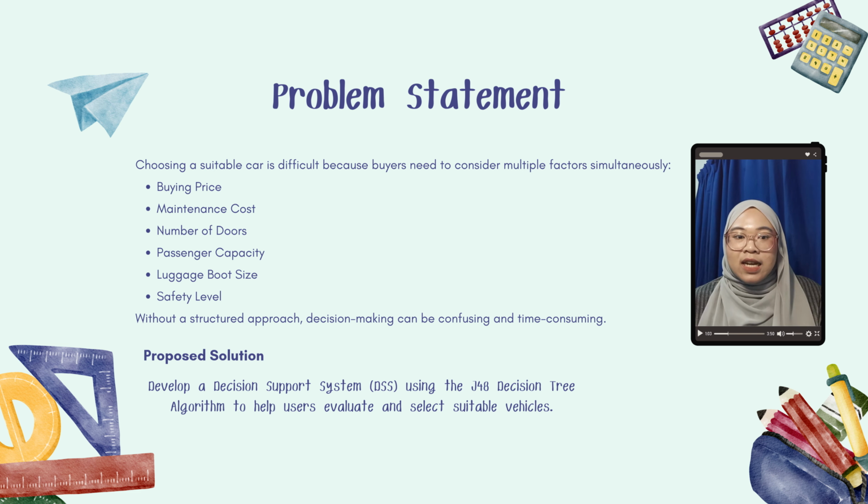In addition, comparing different vehicles manually can take a lot of time and may not always produce accurate results. Therefore, this project proposes a decision support system that uses the J48 decision tree algorithm to evaluate vehicles and help users make a better and more informed purchasing decision.